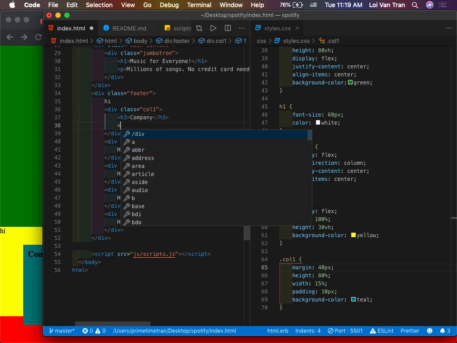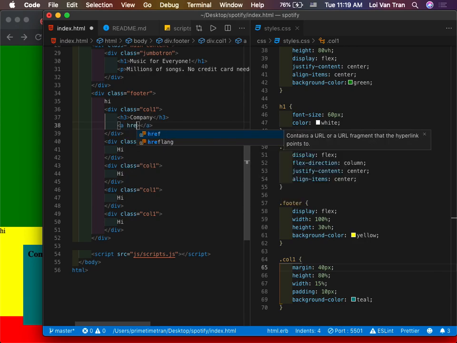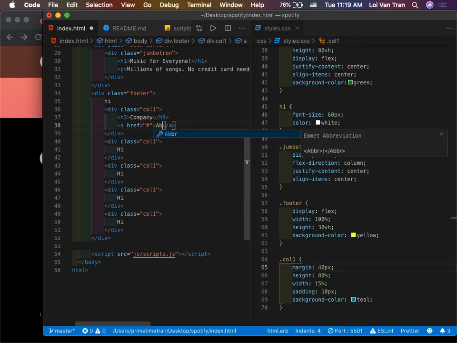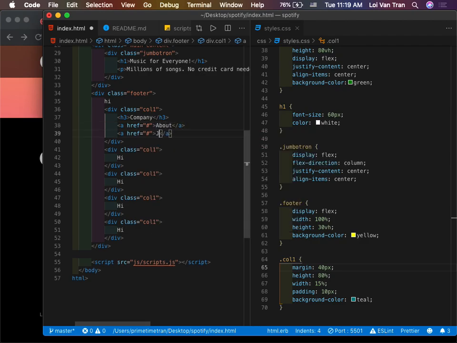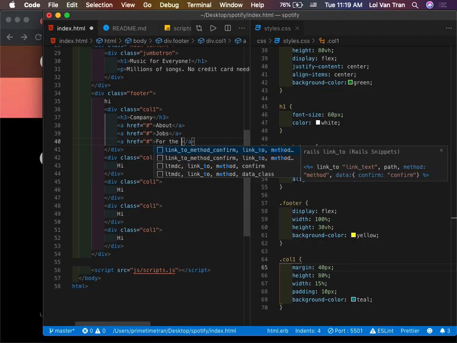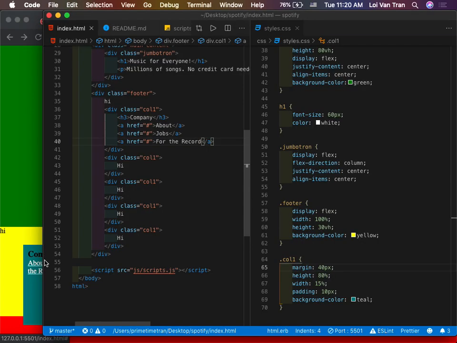So now we're going to put in what? An anchor tag. We'll go ahead and put in our href, and this link is not going anywhere. We're just going to make sure that we know how to lay out our elements correctly, okay? So we're going to jump back over here. We'll say about. This one is jobs. This one is for the record. We'll jump back over. We got what we want, but it's not laid out the way we want it to, right? So we need to apply some more styles.